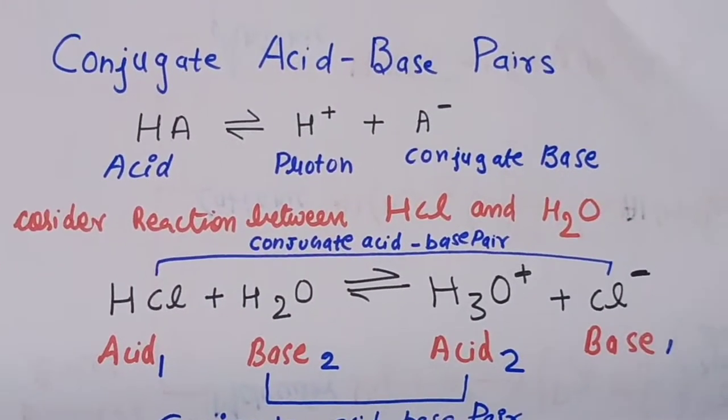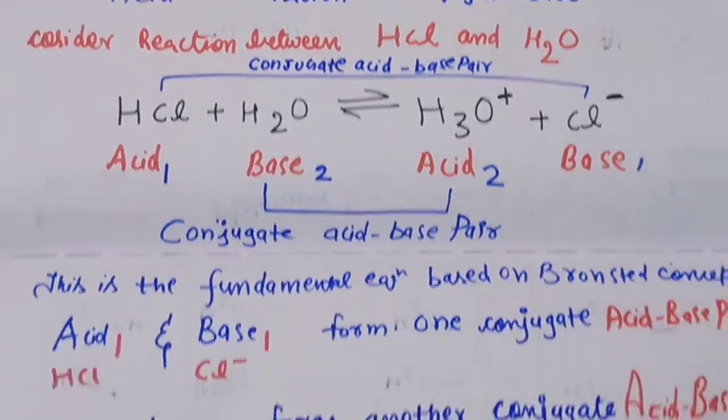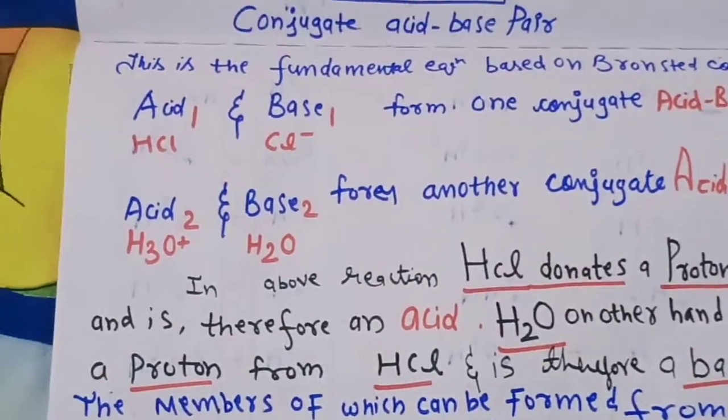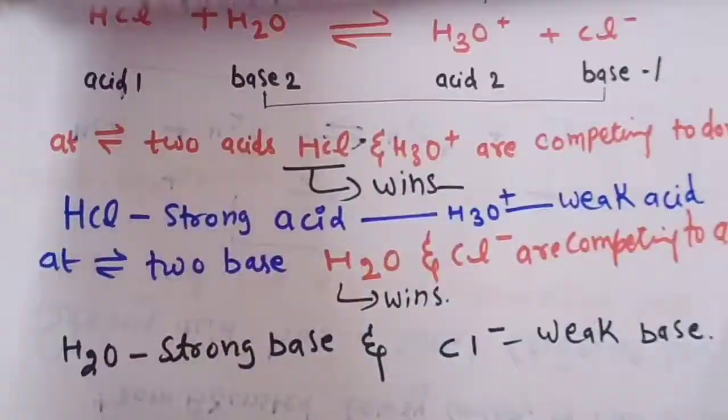Conjugate acid base pairs are sometimes asked separately also, so you can write the conjugate acid base pair definitions and the examples of the conjugate acid base pairs.